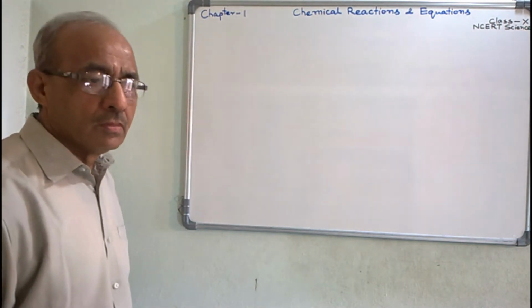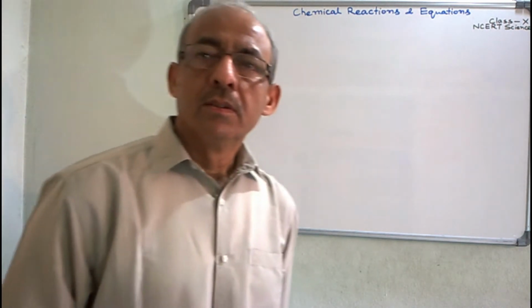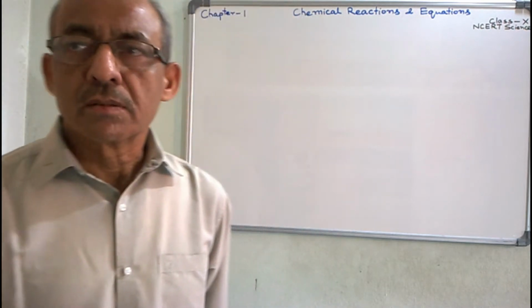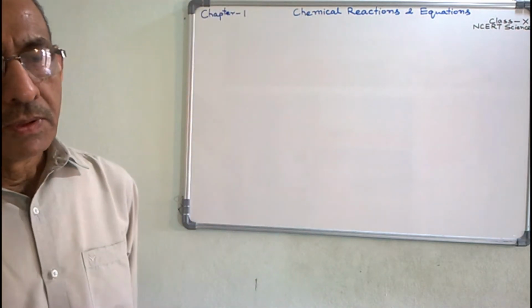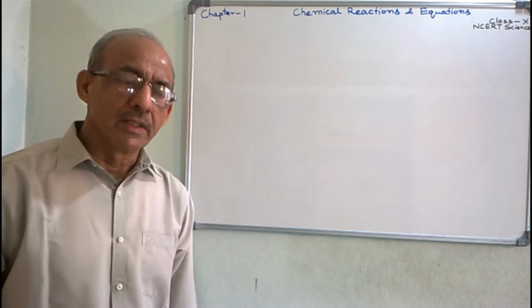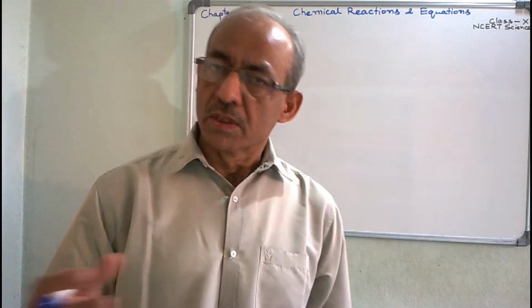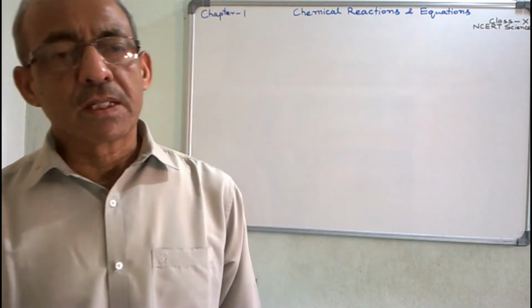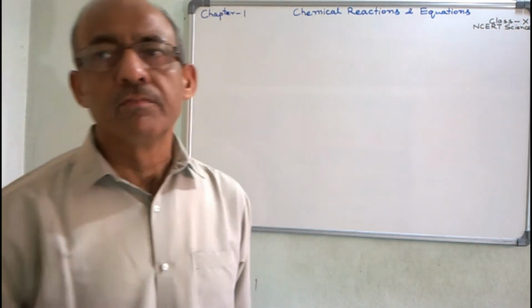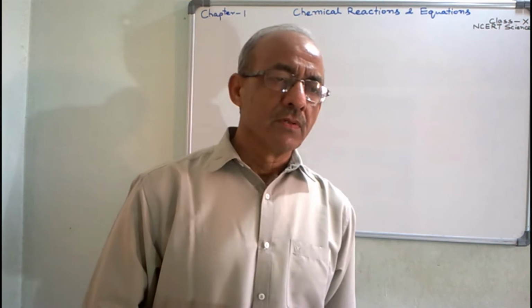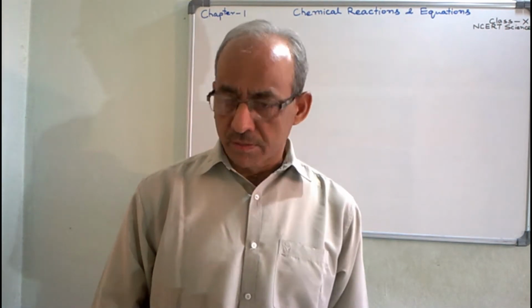Before understanding the chemical reaction, we will discuss physical and chemical changes which occur around us. In previous classes, certainly you have learned about physical and chemical changes.